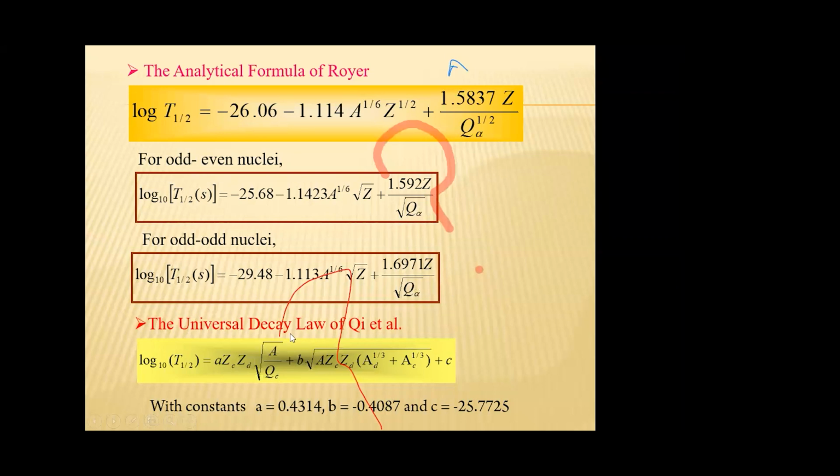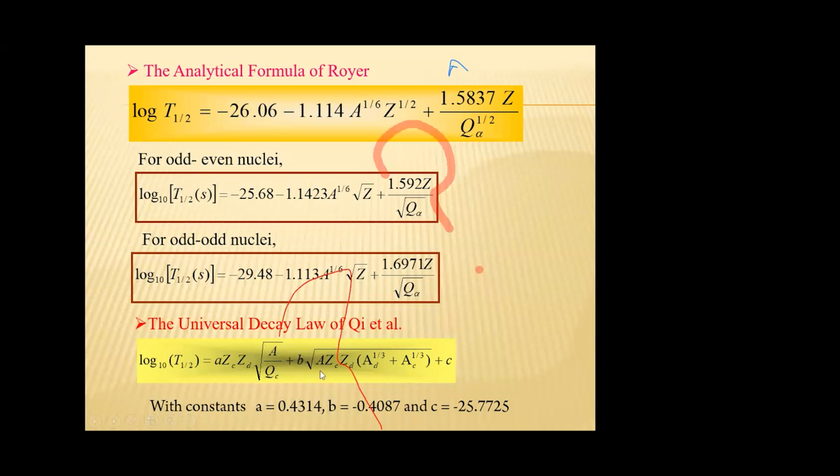This is the universal decay law of Qi et al. Here, using this expression, we can calculate T-half. Here, A is the mass of the nuclei, ZC and ZD represent the Z values of the cluster and daughter, and AD and AC represent the mass numbers of the daughter and the cluster. A, B, C are the constants.